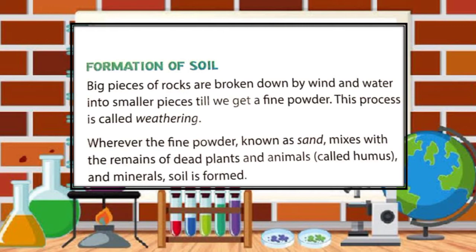Thus, soil is defined as the top layer of the earth's surface, which consists of sand, remains of dead plants and animals, and minerals with some amount of water and air in it. As I said, rotten plants and dead animals are called humus, and it is dark brown in color and it is very good for the growth of plants.